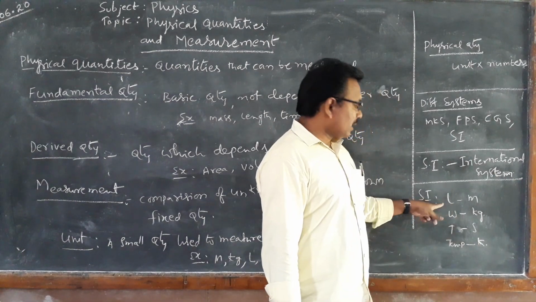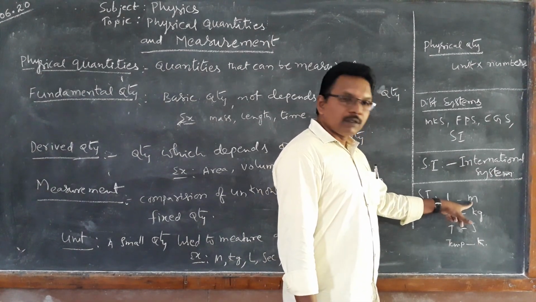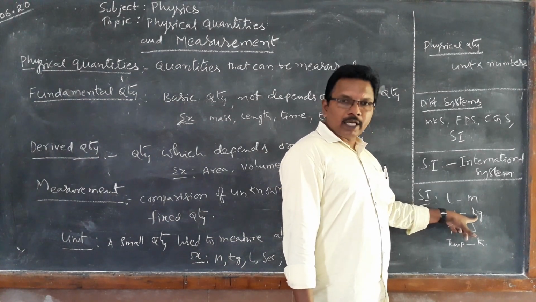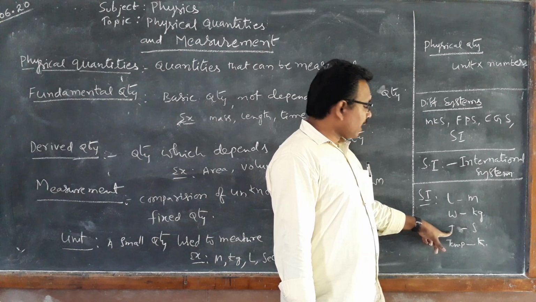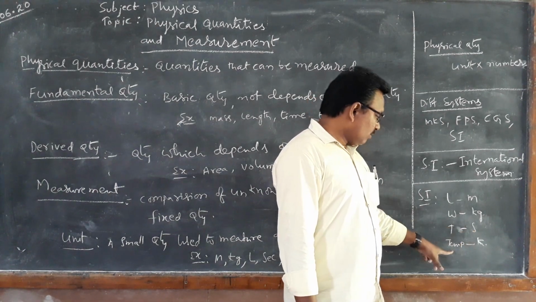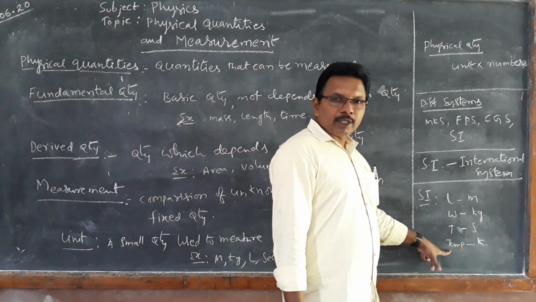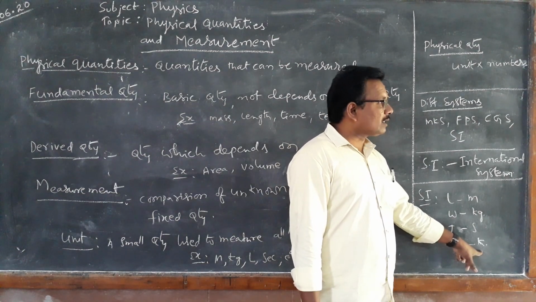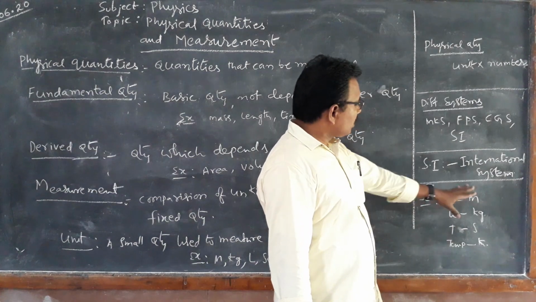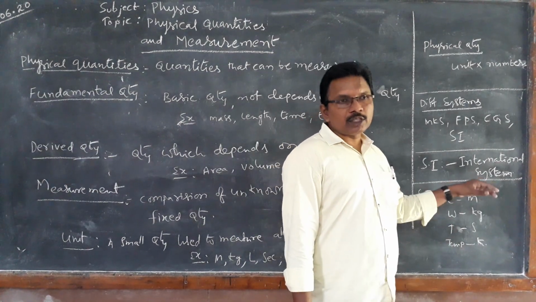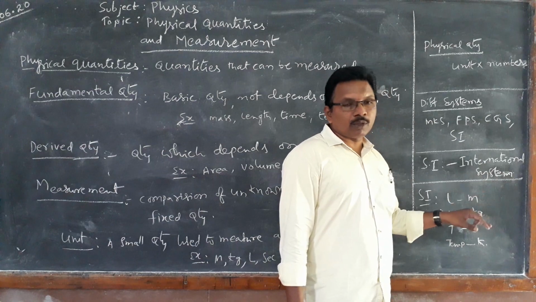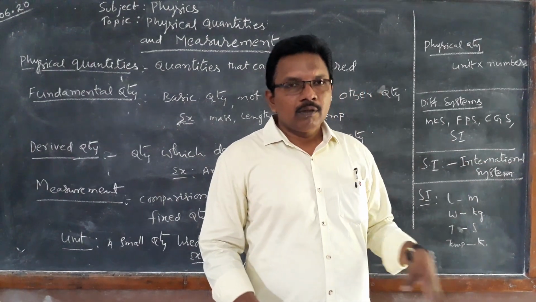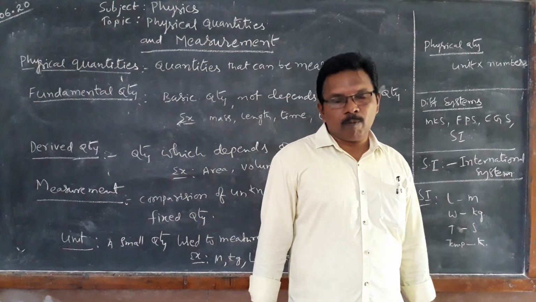These are the units belonging to the SI system. SI system means international system, a common system for all countries.